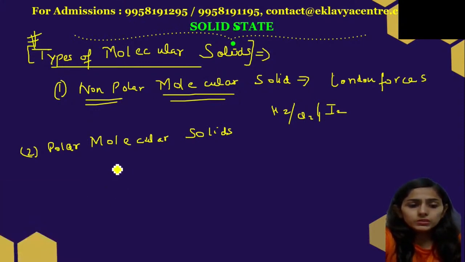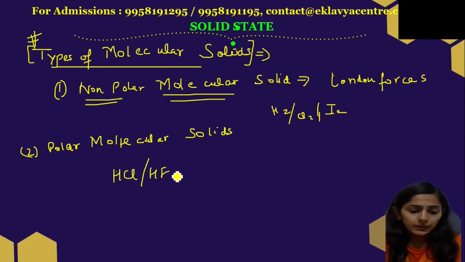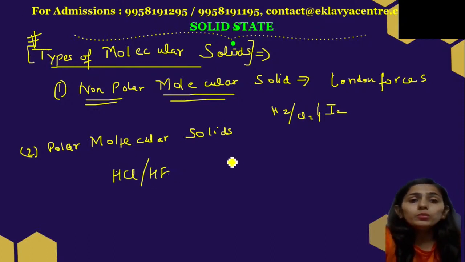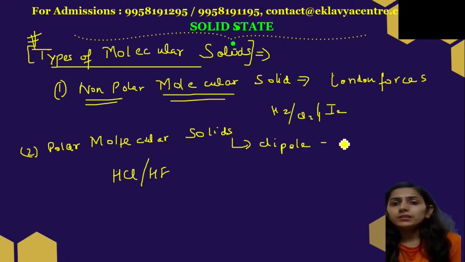The type of forces between HCl and HF are dipole-dipole interactions. These molecular solids are stronger as compared to non-polar molecular solids because of the dipole-dipole interactions between them. I'm just telling you this for the basics.